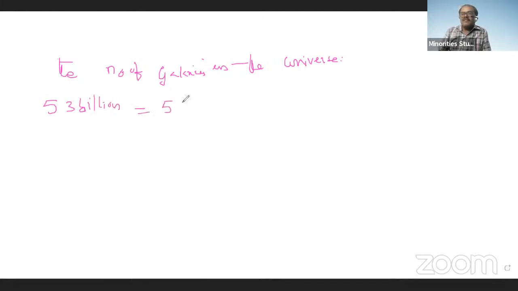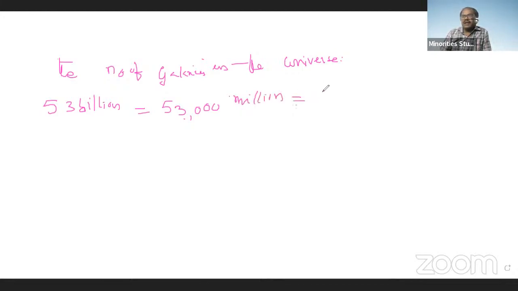We know that 1 billion is 1,000 million. Therefore, 53,000 million galaxies are there.